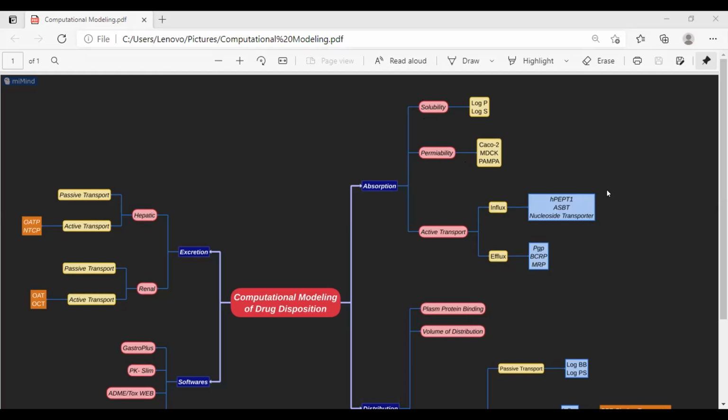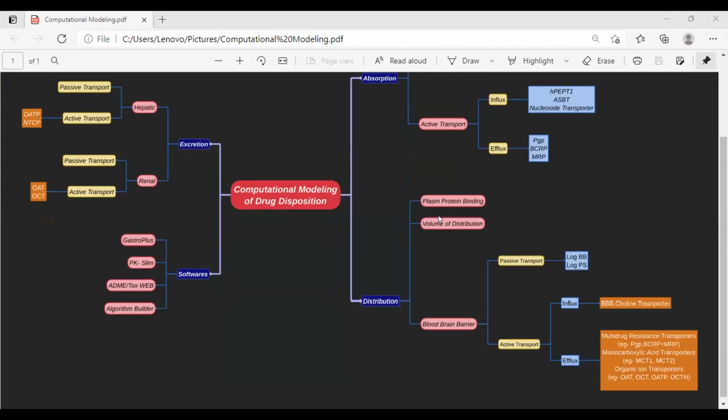These models are used. Then in active transport, there are influx proteins and efflux proteins. PEPT1, ASBT, and nucleoside transporters are influx proteins. And P-gp, BCRP, and MRP are efflux proteins.